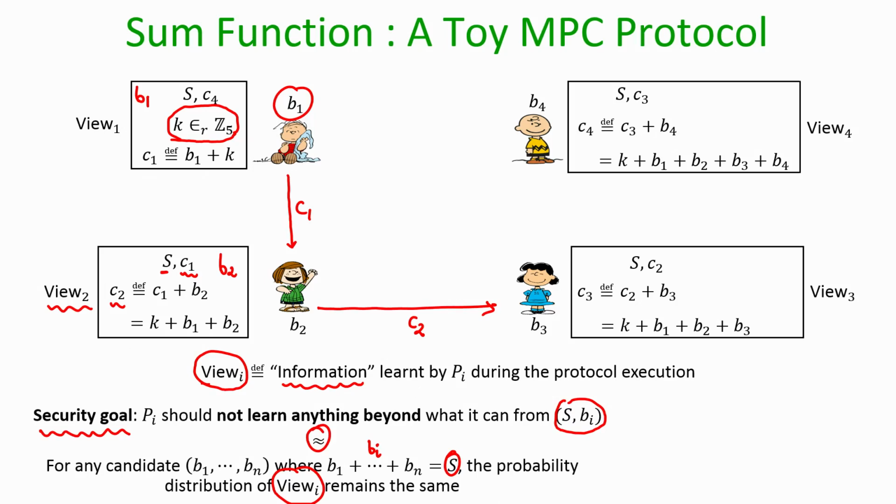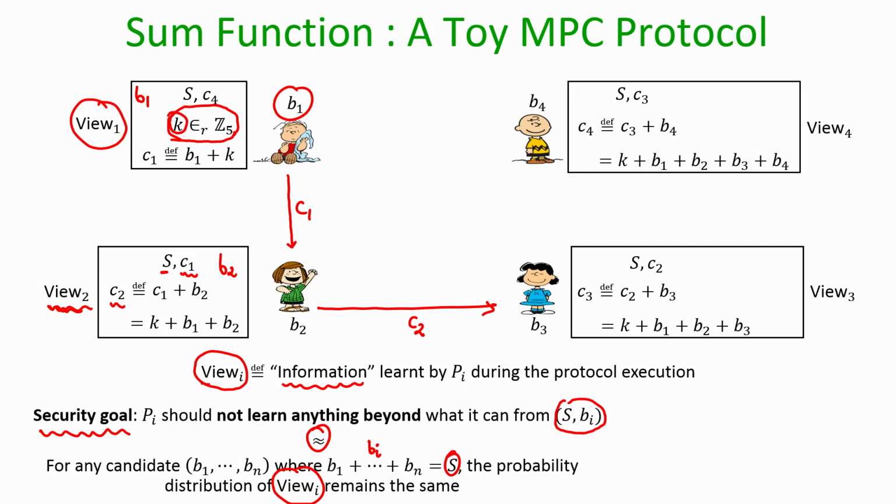Okay. And remember here that the view Vi, the view of each party, is not a fixed set of values. That means it is not the case that every time the protocol is executed, even with the same set of inputs B1, B2, B3, B4, the same ciphertexts C1, C2, C3, C4 would be circulating in the system, because C1 will be different every time, because the one time pad is picked randomly in each execution.